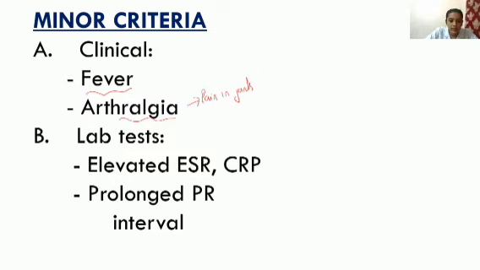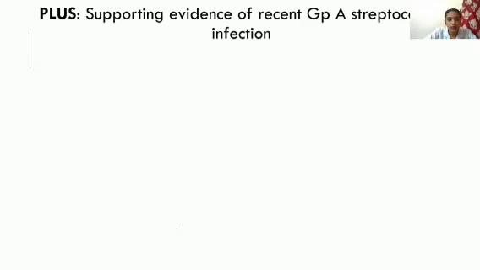Next is lab test. In lab test, elevated ESR, erythrocyte sedimentation rate will be there, or CRP, C-reactive protein also will be high. So these things will be high whenever our body is affected by any infection. Then prolonged PR interval also might be there. So this is also a minor criteria. Under minor criteria, under clinical, fever and arthralgia will come. And under lab test, elevated ESR, CRP, and prolonged PR interval will be there.